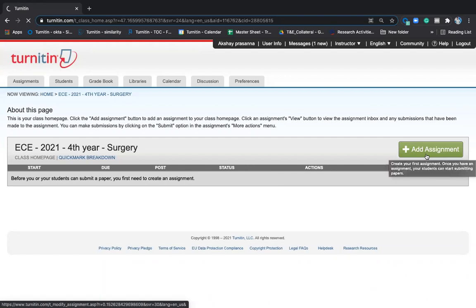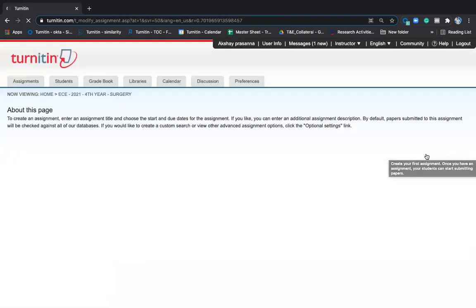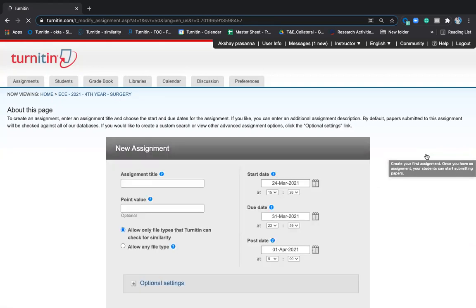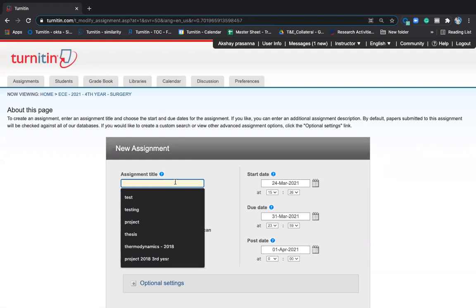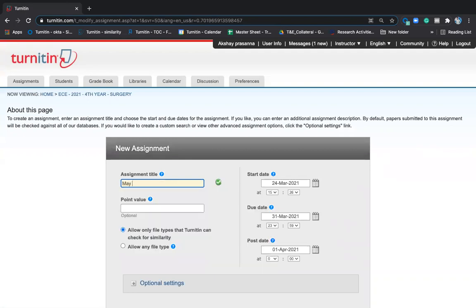You can do this in LMS also. So please have an eye on this. Whether you're using LMS or the native platform of Turnitin, you can do the settings. So we have enabled all those things using the admin account earlier. So you can give the assignment title. For example, we are giving a May assignment to your students.